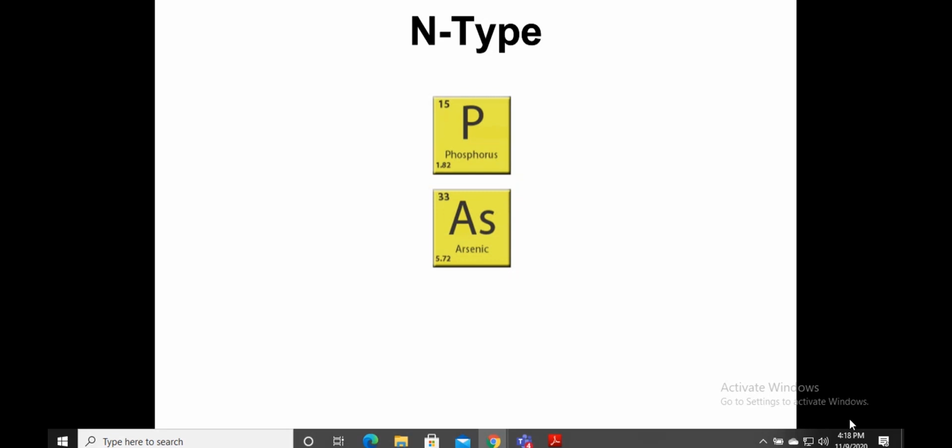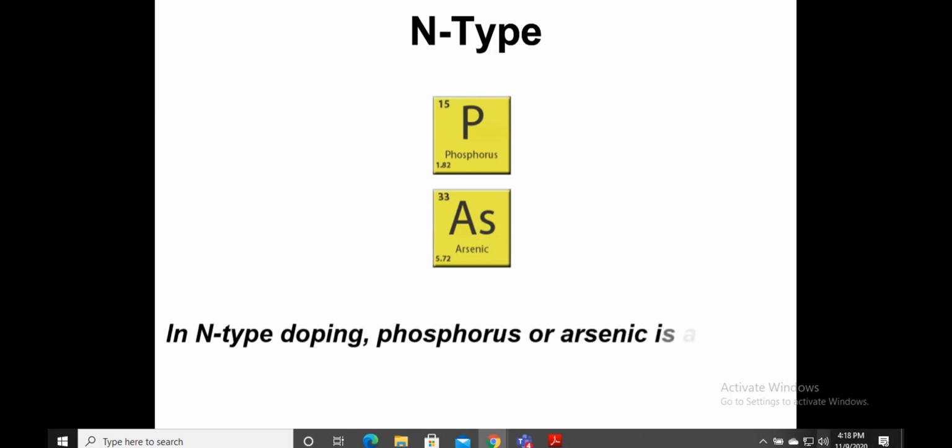All right. So when I say N type, I can use either of these two elements to really make it an N type. Now, how does it become an N type? As you know, it becomes P type when there are extra holes in the silicon crystal after doping. So what happens in an N type? In an N type, there are extra electrons.